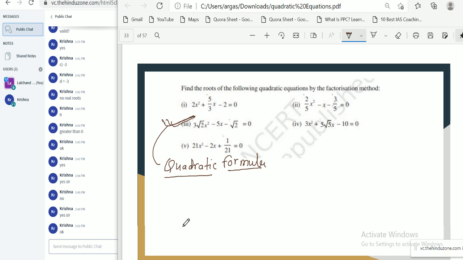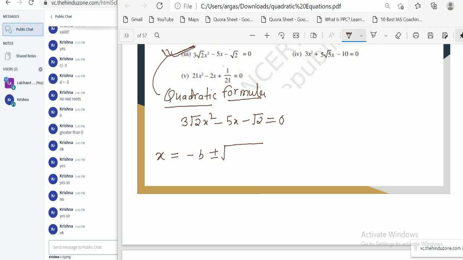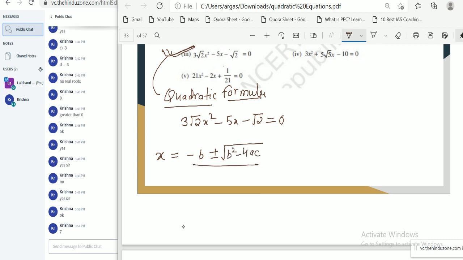Okay, so let me write this equation. Minus 5x minus root 2 equal to 0. Okay, so if we substitute the value, x equal to minus b plus minus root of b square minus 4ac by 2a.